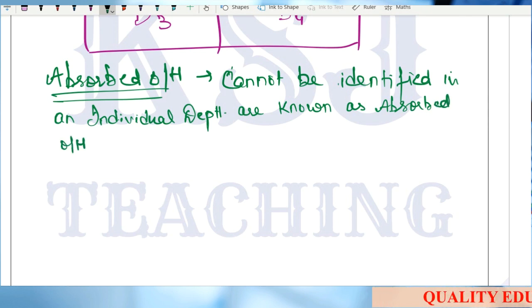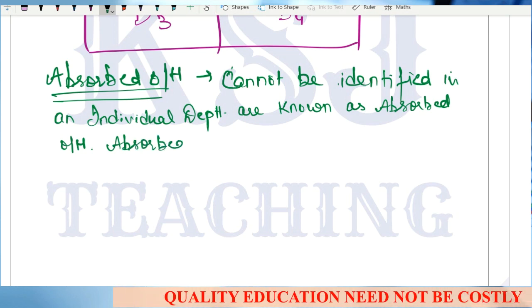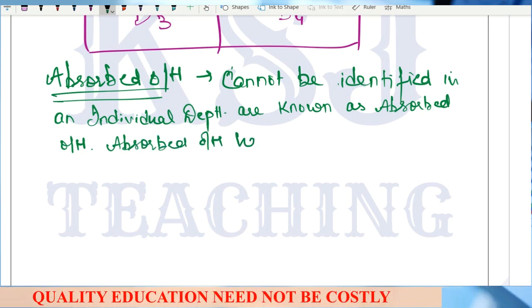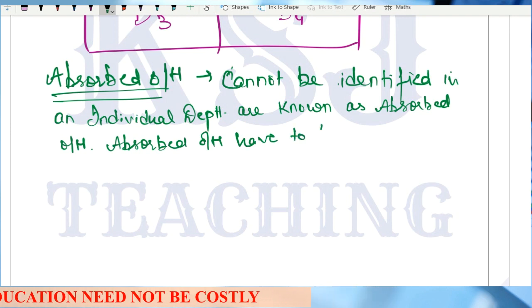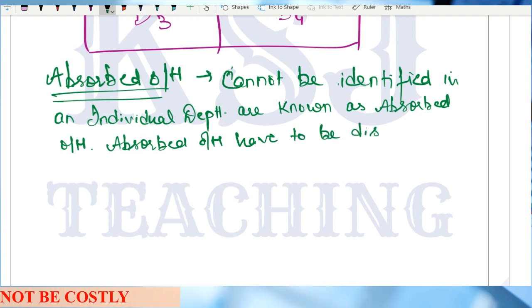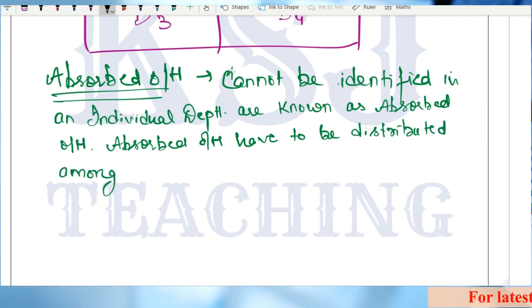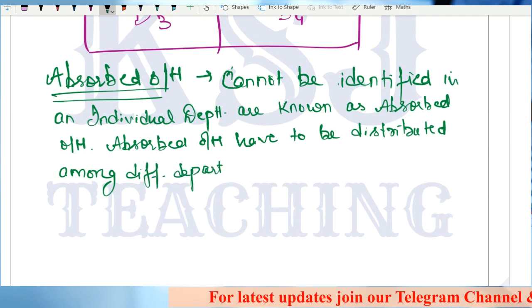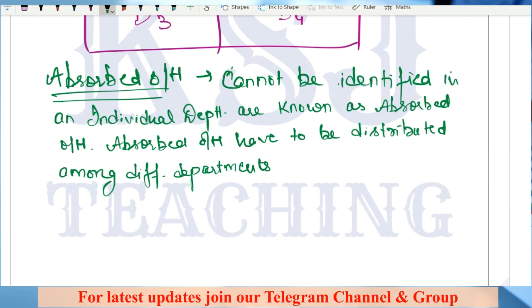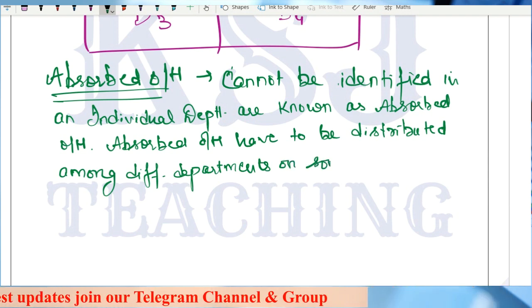Absorbed overheads have to be distributed among different departments on some reasonable basis.